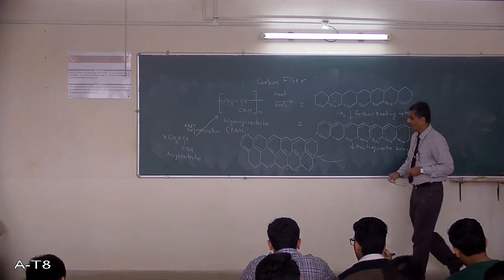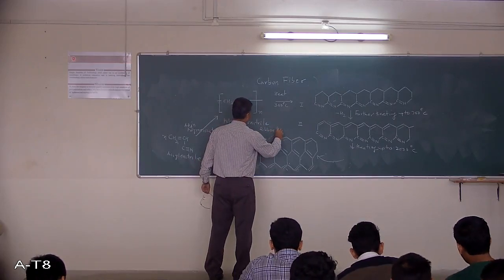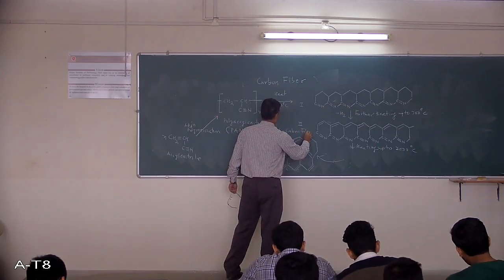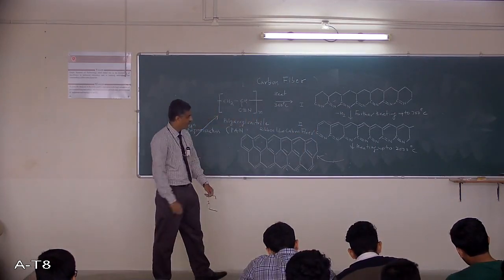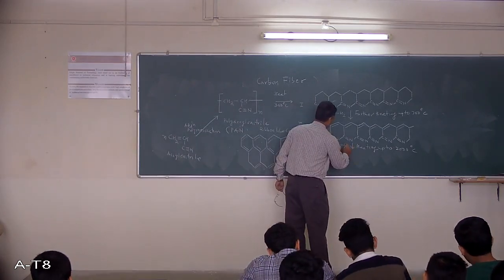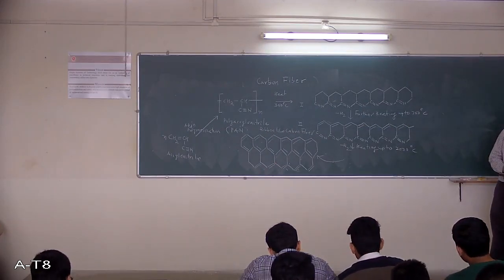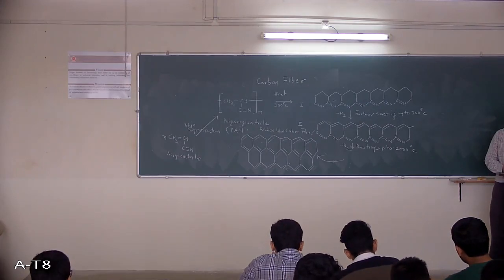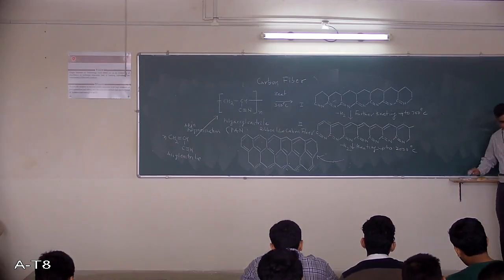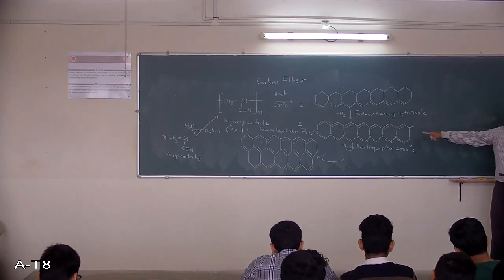This is called the ribbon-like carbon form. What is eliminated here? Nitrogen is also eliminated, minus N2. One chain fuses with another one, and finally you get a graphite-like structure. And finally, what you get is carbon fiber.